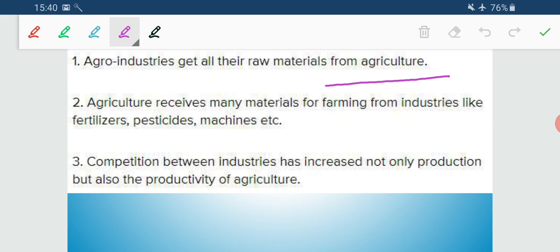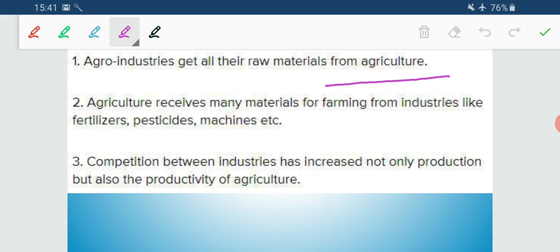Now, you can see there are lots of advertisements related to different types of fertilizers or different types of implements that can be used in agriculture. So, what does this indicate? When there is competition within the manufacturing sector, what is the resultant? Agriculture is getting developed.